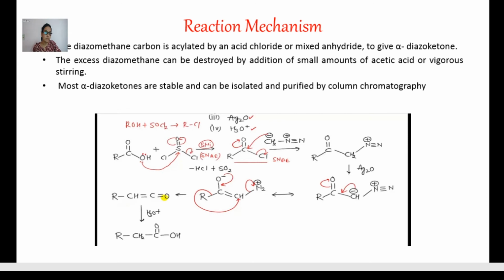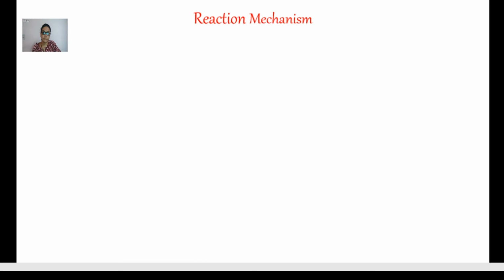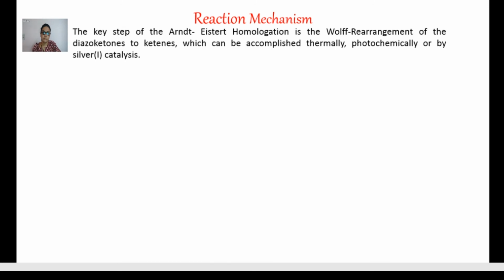With the silver oxide, we may get Wolff rearrangement, the alkyl group migrates to the carbon, and we get the ketene intermediate, and by the hydrolysis we get the acid.